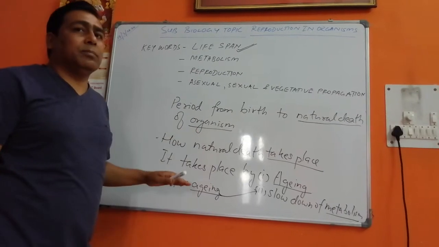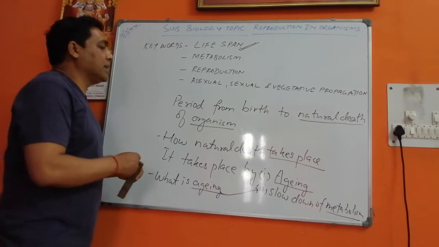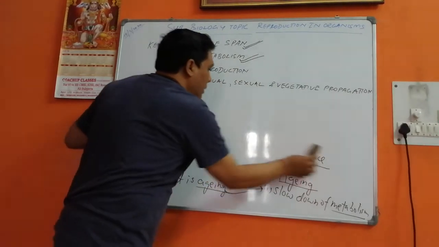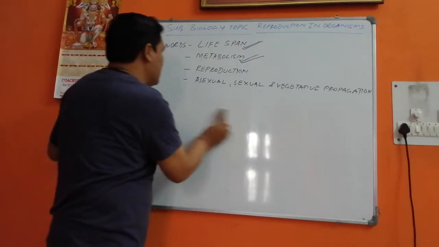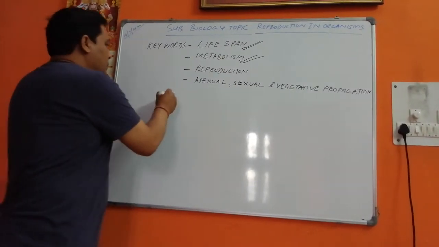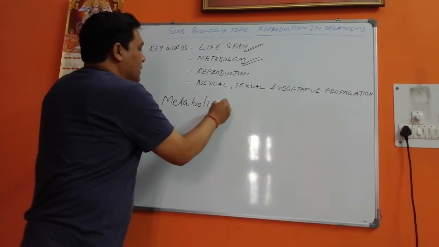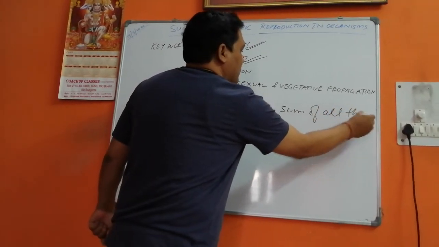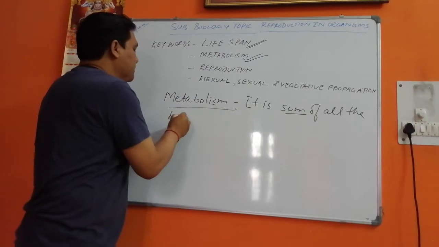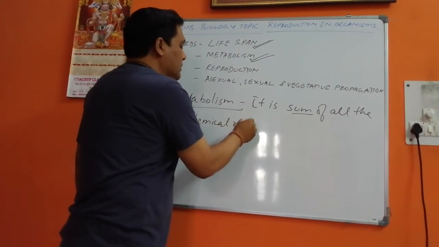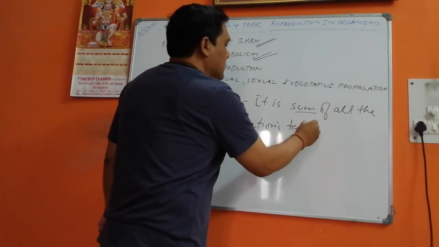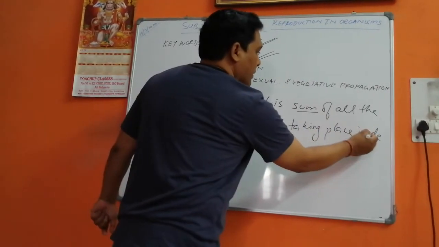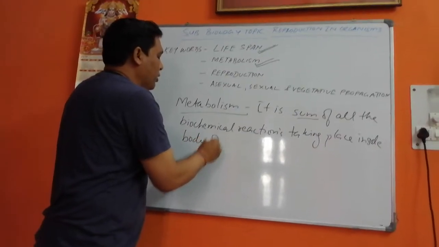When we talk about metabolism, children, we are talking about the sum of all the chemical reactions taking place in the body of the organism. Metabolism is the sum of all the biochemical reactions taking place inside the body of an organism.